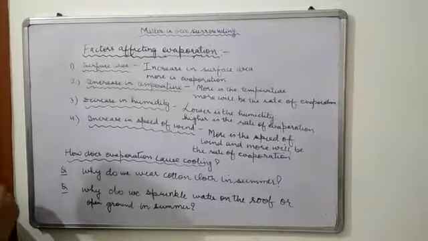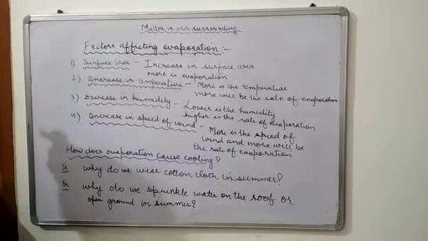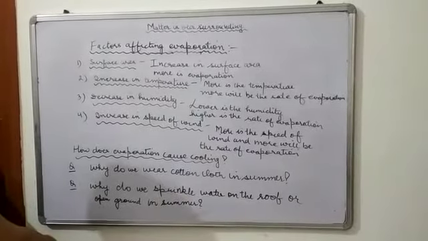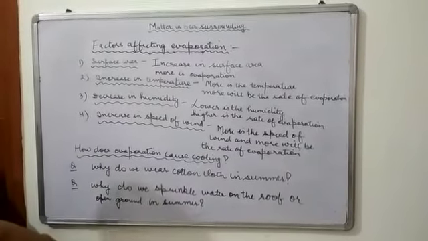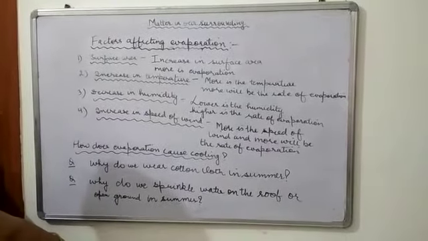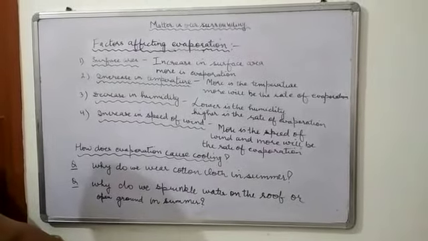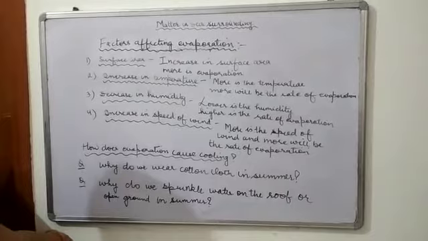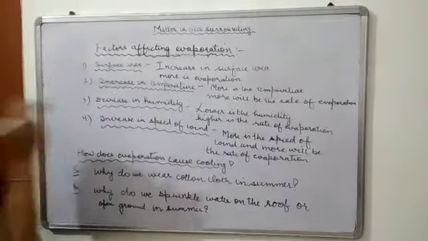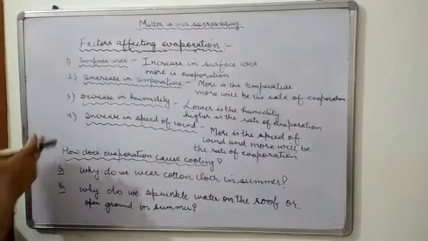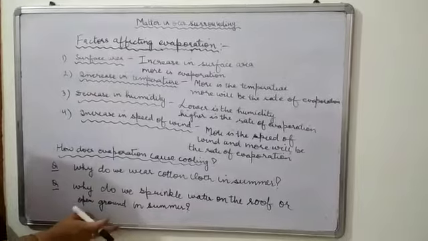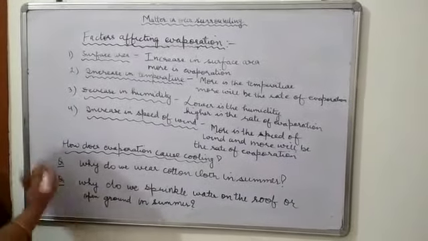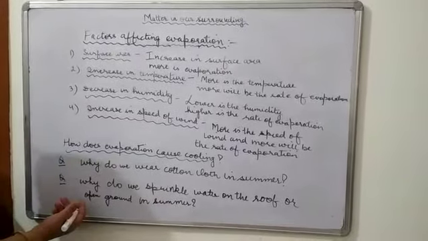Good morning, students. We are going to continue with the same chapter, matter in our surroundings. Last time we were doing the topic evaporation and the factors affecting evaporation. The first factor which we discussed was the surface area. The more the surface area, the more the rate of evaporation. We did that. Second is increase in temperature. We know the more the temperature, the more the rate of evaporation.